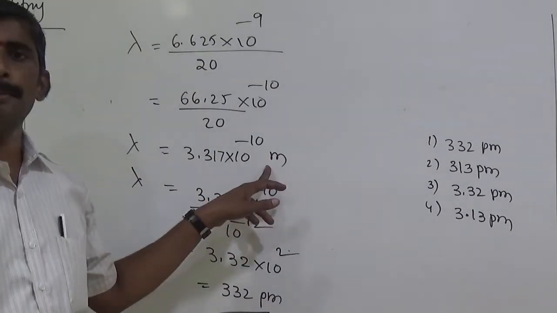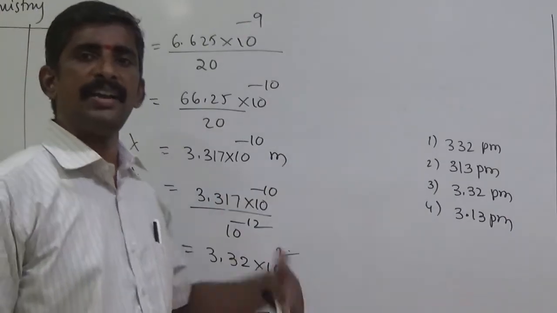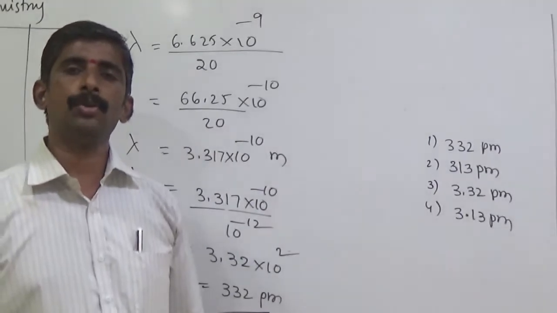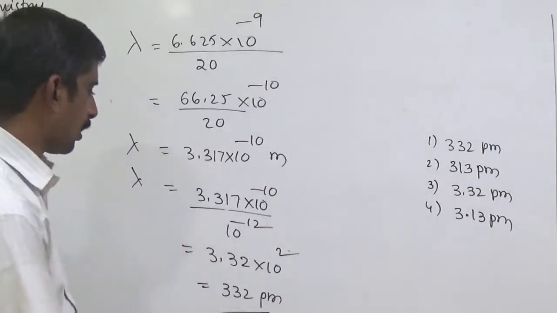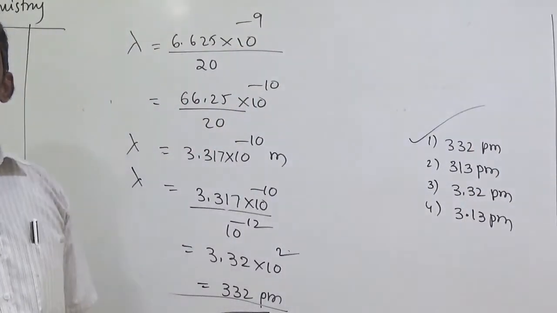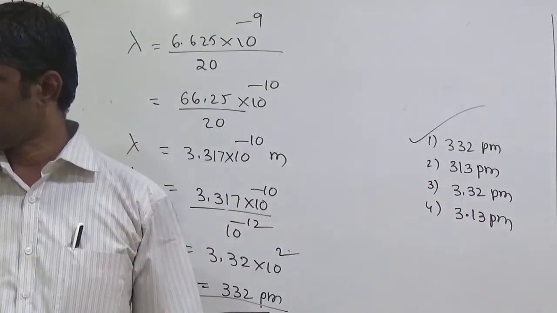Here the value is in meters. Meter converted into picometer means divided by 10 to the power minus 12. We know 1 picometer is equal to 10 to the power minus 12 meters. So the answer is 332, which means the first option. First option correct.